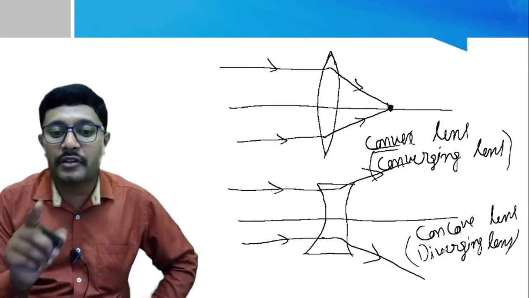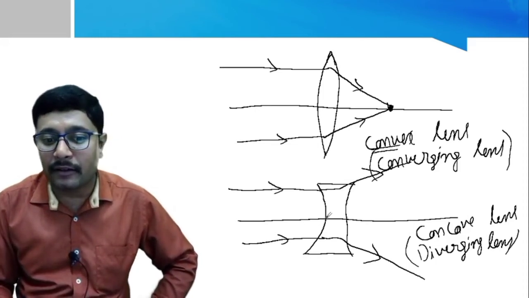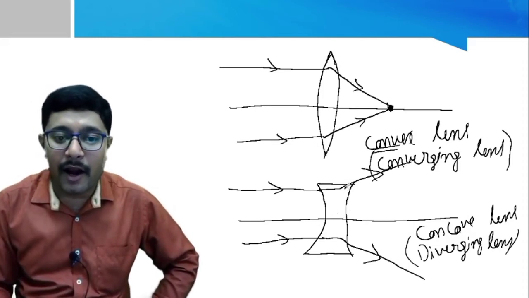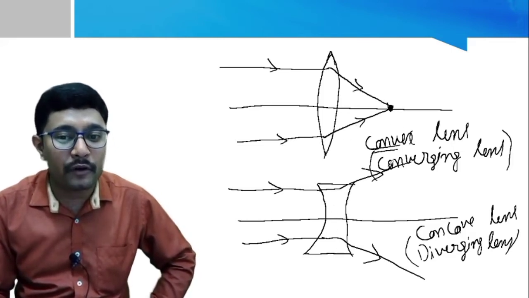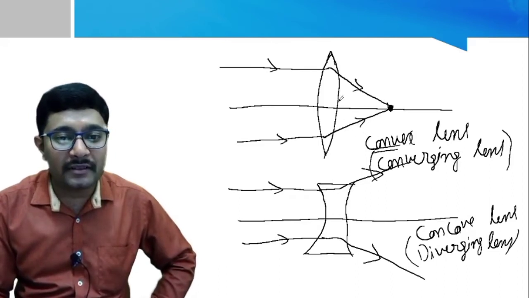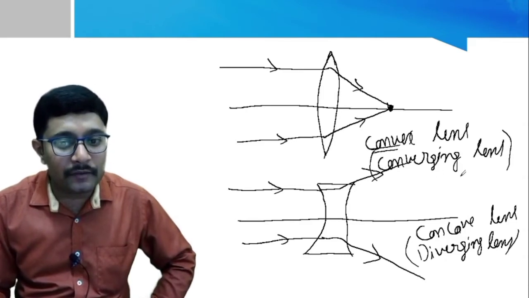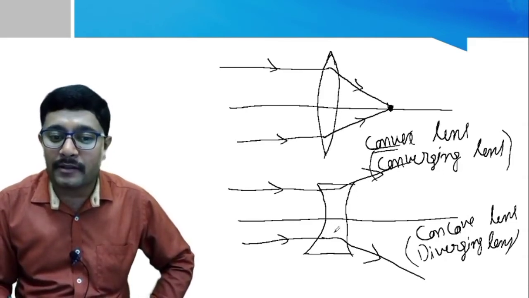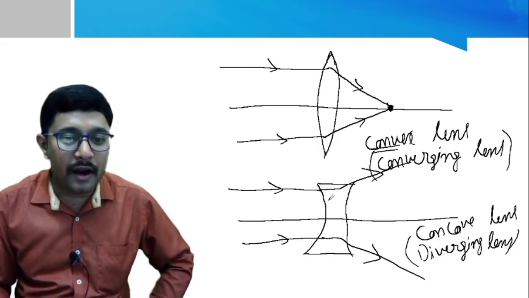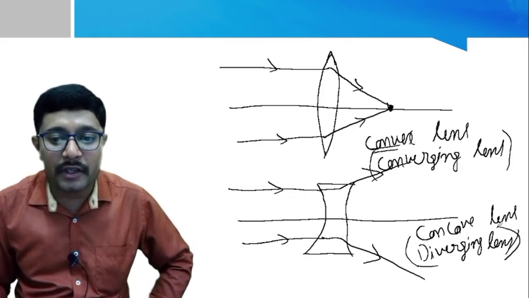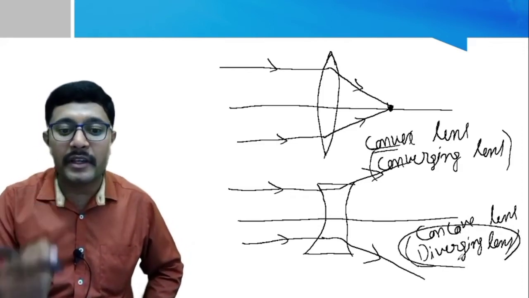Now if we touch the surface of the concave lens, what can we feel? See, at the center it is thin and at the edges they are thick. That is opposite to the property of convex lens. See, convex lenses are thick at the center, thin at the edge, and they are converging lenses, whereas concave lenses are thin at the center and thick at the edges, and they are called diverging lenses. Okay, I think now you can remember the properties of these two lenses.